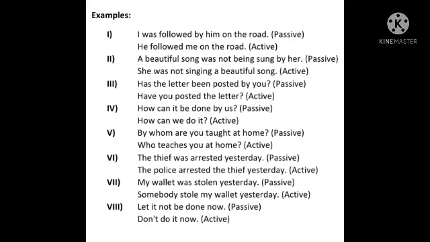Let's see the examples. I was followed by him on the road. It is passive voice. How will you confirm whether it is active or passive? First thing, in active voice we never use was plus verb third form. We use was plus verb plus ing. So through this we can understand that, because with was, followed is given, it cannot be active voice. Another thing, by him is mentioned. It means he was following.